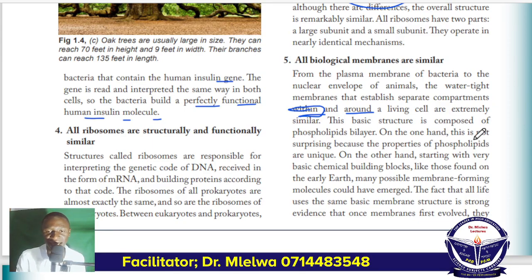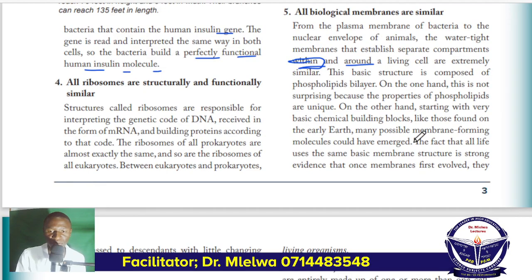On the other hand, this is not surprising because the properties of phospholipids are unique. Starting with very basic chemical building blocks like those found on early Earth, many possible membrane-forming molecules could have emerged. We could make many molecules and many membranes, but these are also evidence that all cells have the same origin.